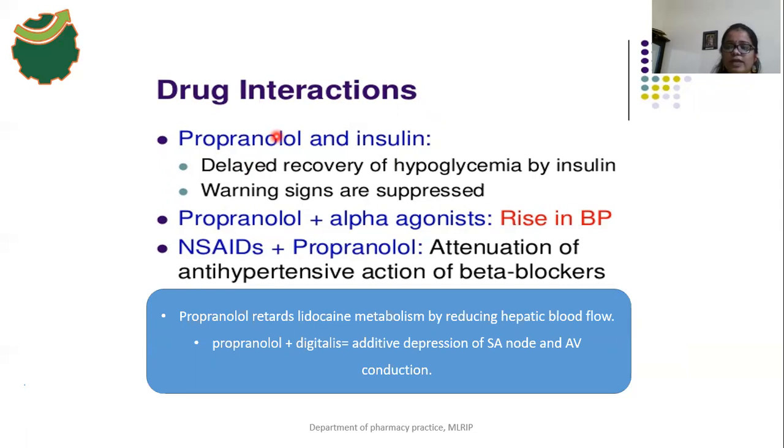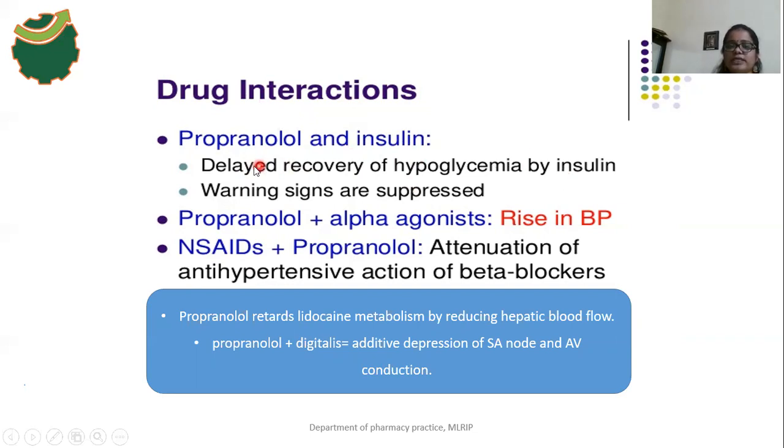Okay, there is no breakdown of glycogen, which means there is no conversion of glycogen to glucose. So hypoglycemia occurs. So what is the effect of insulin? It also causes hypoglycemia. So when propranolol is used along with insulin, there is a delay in the recovery of hypoglycemia. It is caused by insulin.